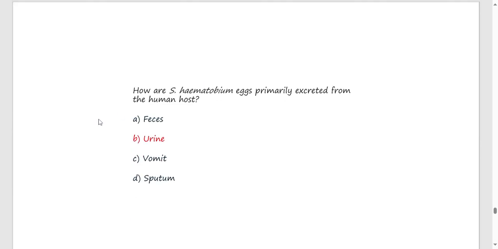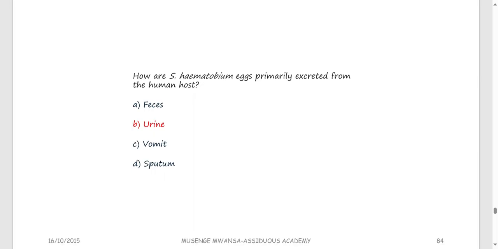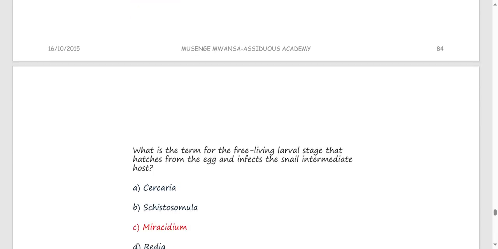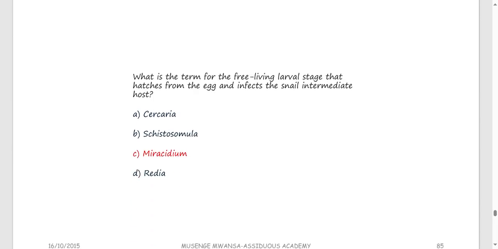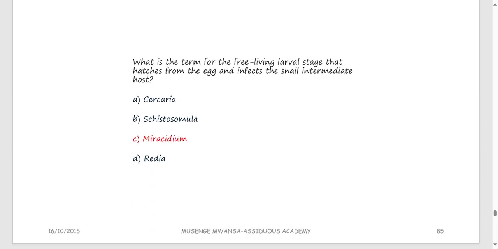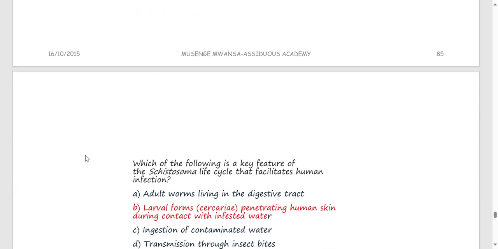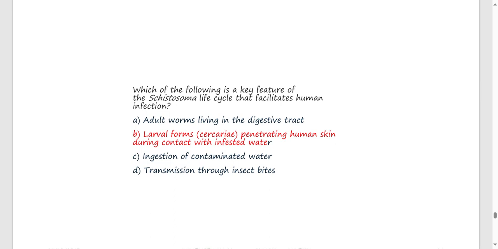How are Schistosoma haematobium eggs primarily excreted from the human host? Because haematobium is normally via urine. For the others, via feces. But even the haematobium can also be removed from feces, but it's rare. What is the term for the free living larva stage that hatches from the egg and infects a snail? So that is the miracidium. That's the one which infects a snail.